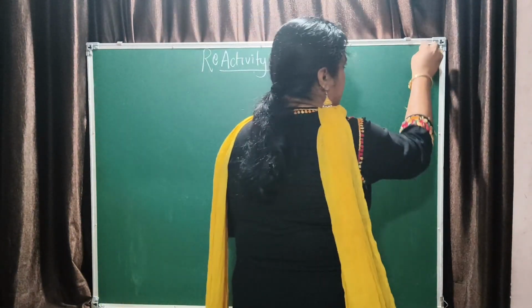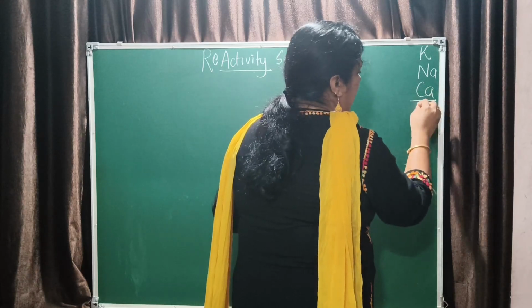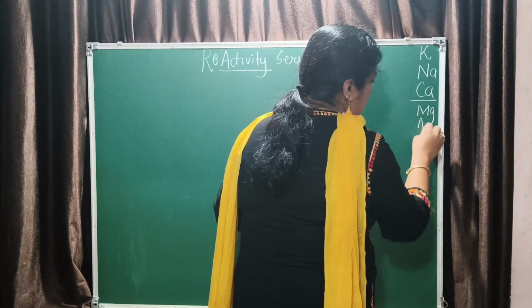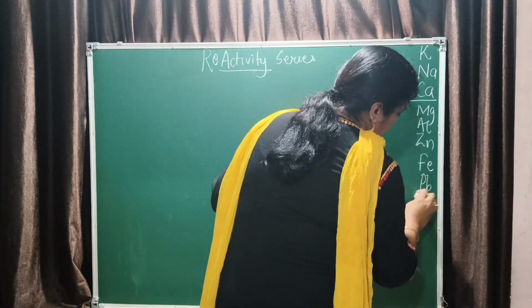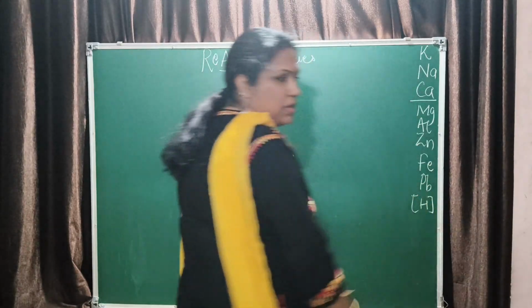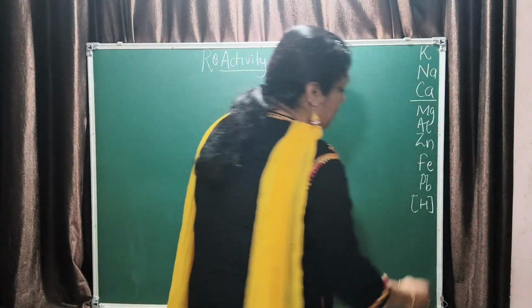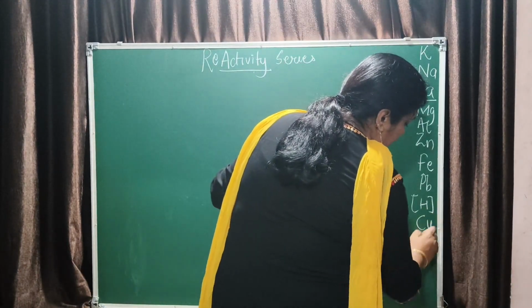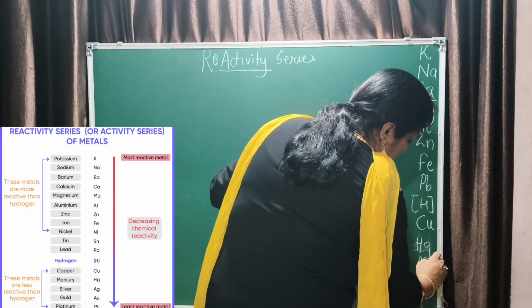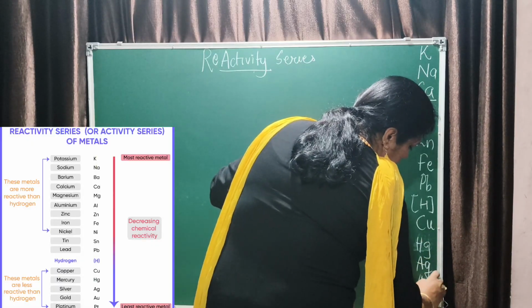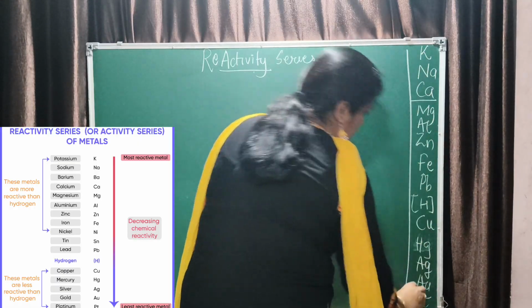So we have the list: K, Na, Ca, Mg, Al, Zn, Fe, Pb, H. H is a non-metal, but it is there in the reactivity series because it sometimes behaves like an alkali metal. Then you have copper, mercury, Ag (silver), Au (gold), and platinum. This is your metal reactivity series.